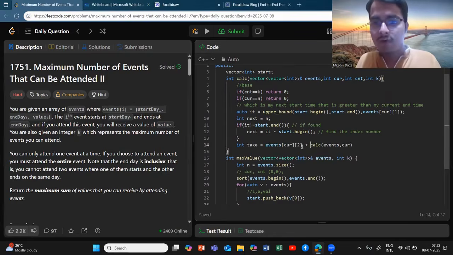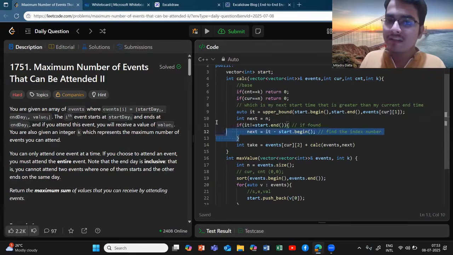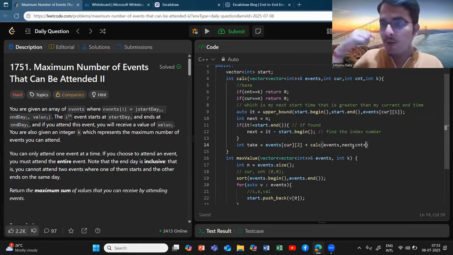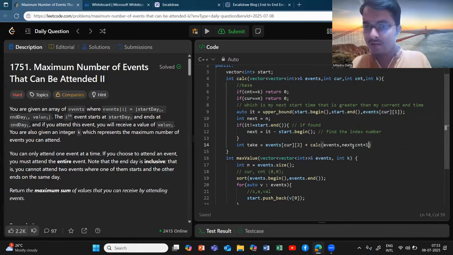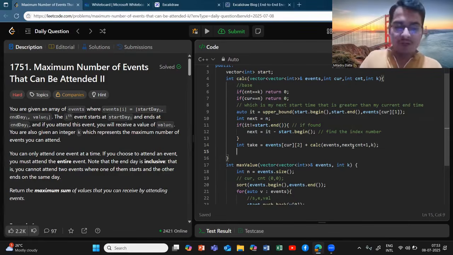So I have got my value since I've taken this interval, and now I am ready to move to the next index which is given by next. Also I have taken one index, so my count gets increased by one, and at max I can take k. So k we need to pass always.